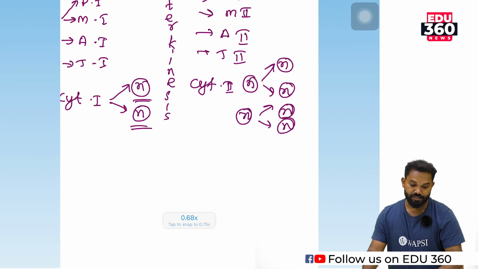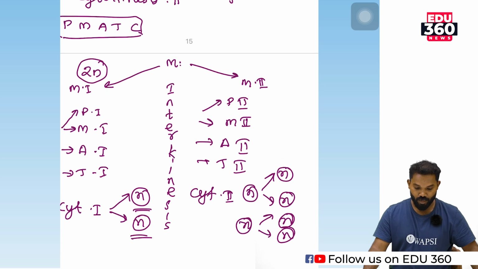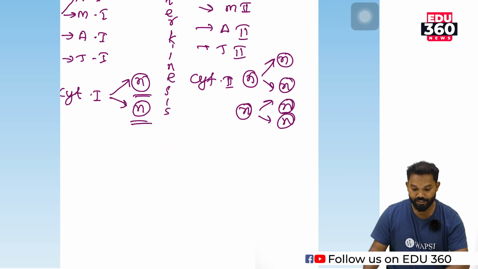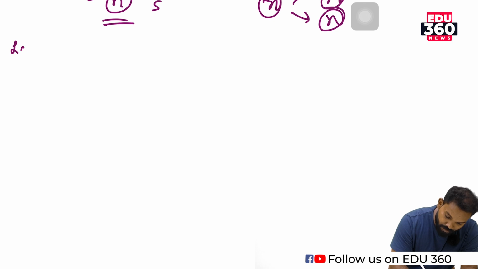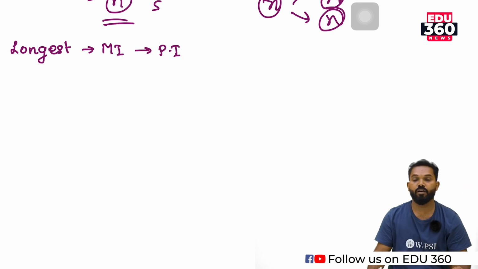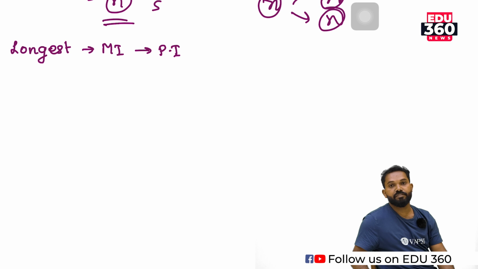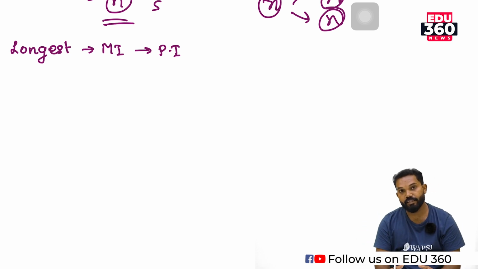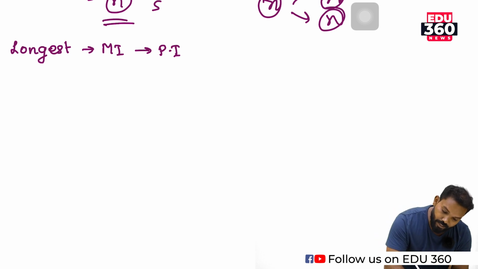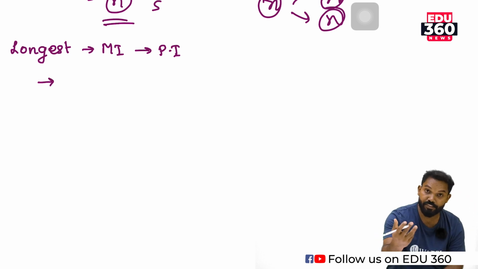Among the substages of meiosis 1, prophase 1 is the longest stage. Why is this stage the longest one? It contains many other substages also. Prophase 1 is again categorized into 5 substages.